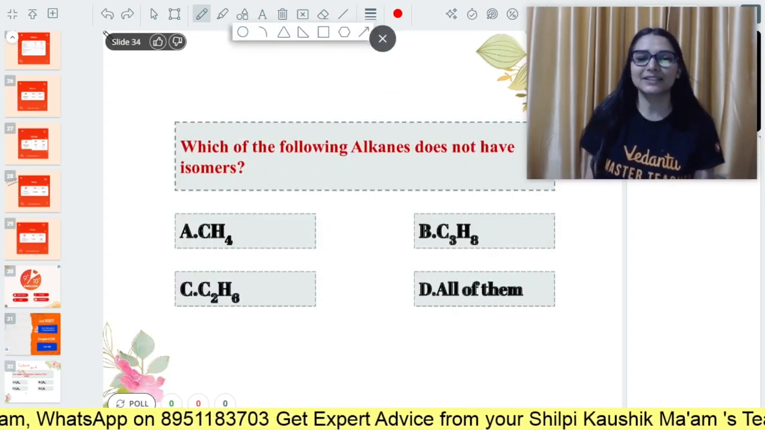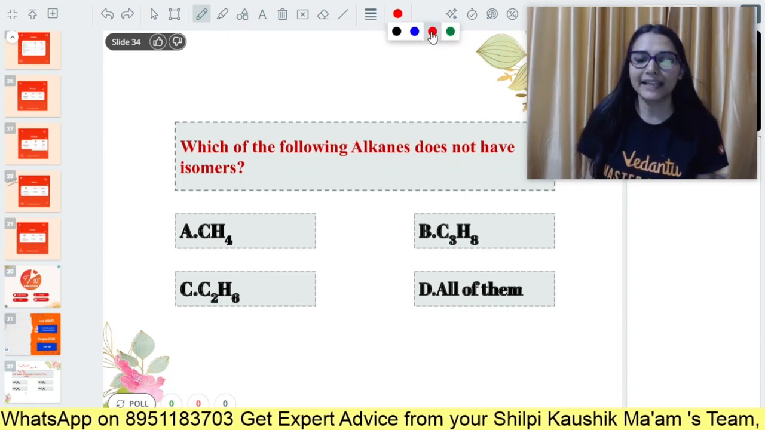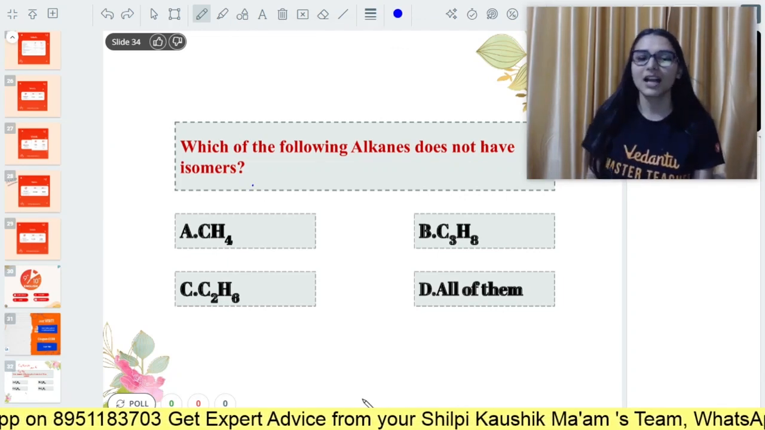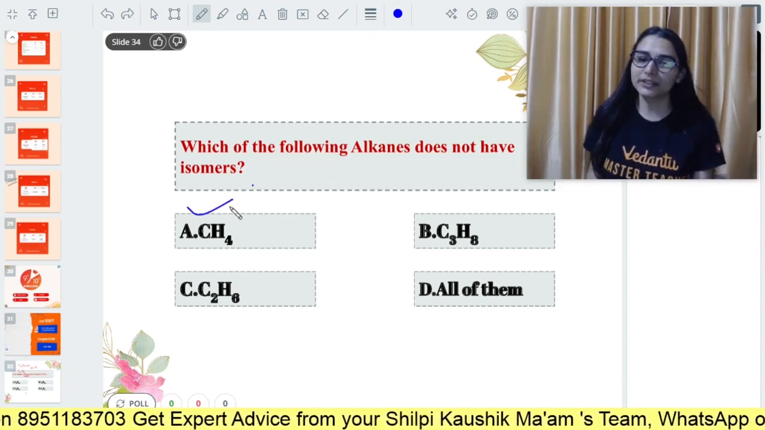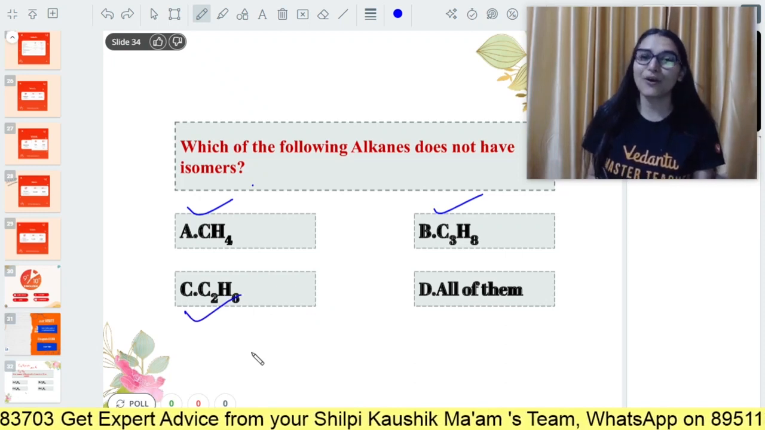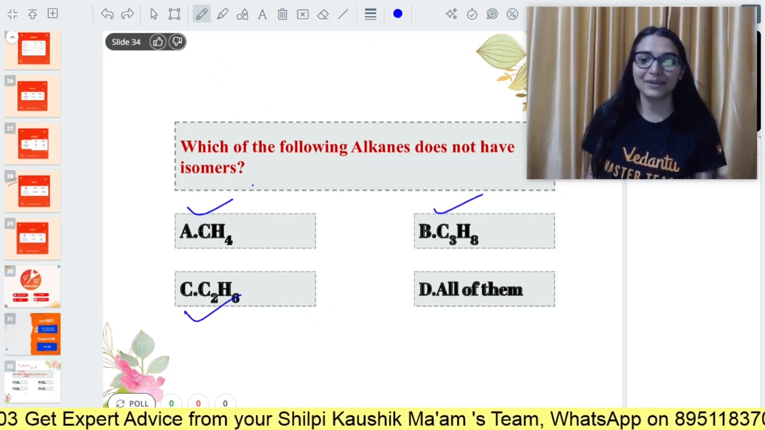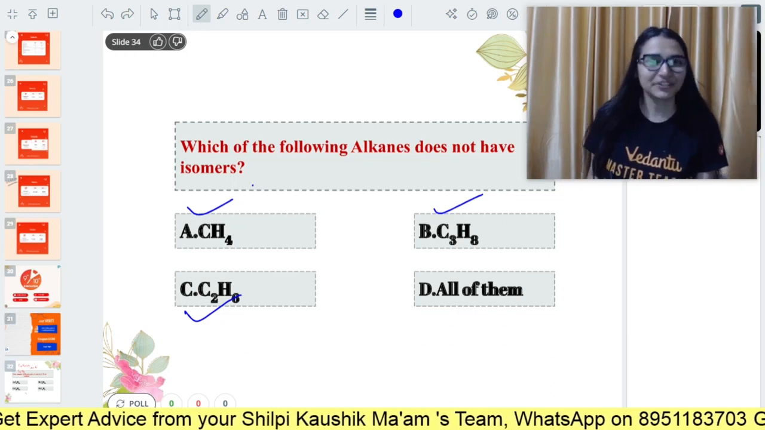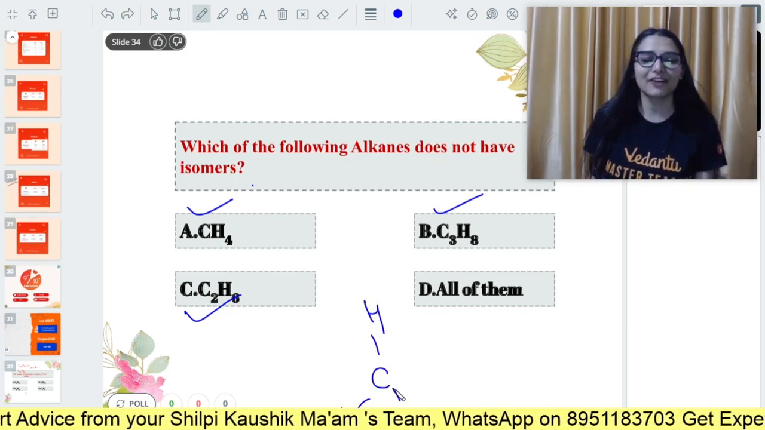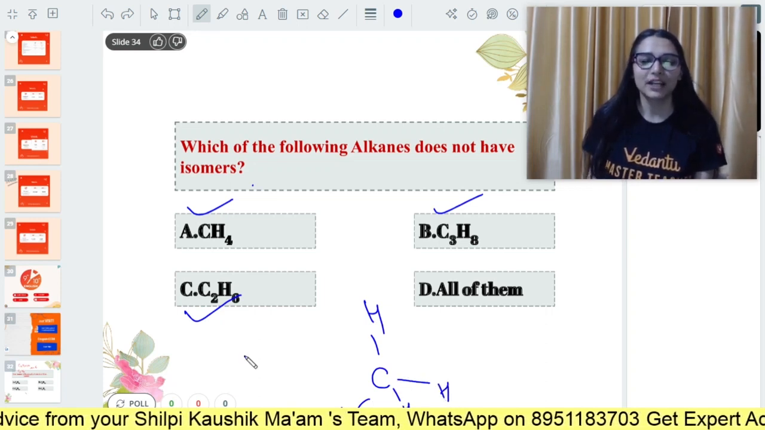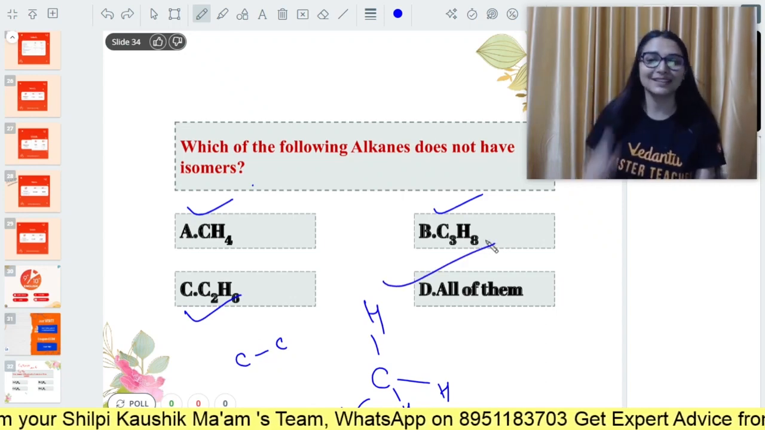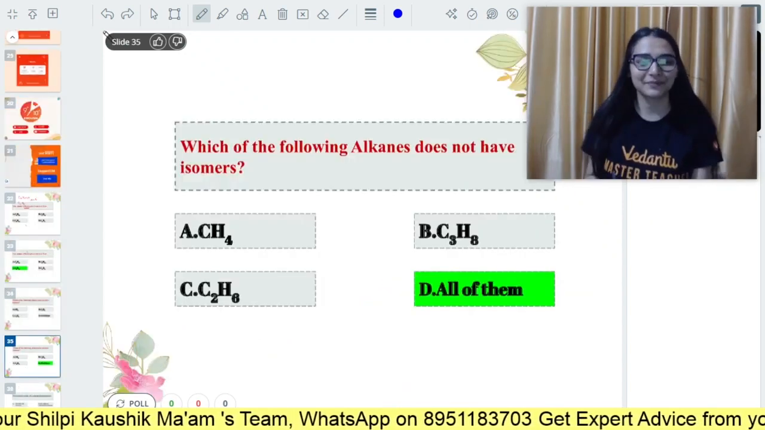Easy peasy lemon squeezy. Which of the following alkanes does not have isomers? The one with 1 carbon, the one with 3 carbons, the one with 2 carbons, or all of them? Everyone, yes, option A. What isomers could it have? There is no other way of arranging 1 carbon. There is no other way for 2 carbons either. Not with 3 also. A minimum of 4 carbons is required. Answer is all of them.